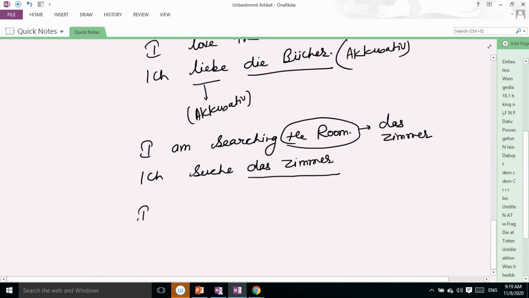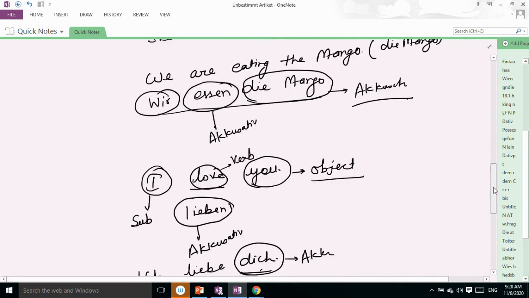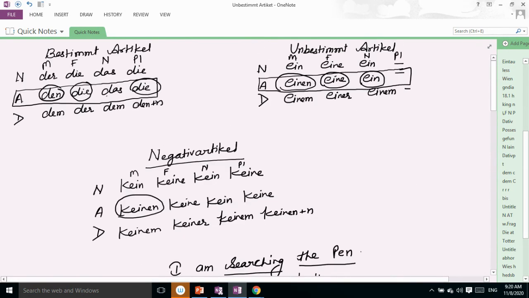Next sentence is "I am searching a room." So the sentence will be "Ich suche ein Zimmer." The article is das, and in unbestimmt what do we write? Ein. So "Ich suche ein Zimmer." You can see here, in neutral what do we write? Das. And in unbestimmt? Ein. So in this way you can write sentences in accusative case.